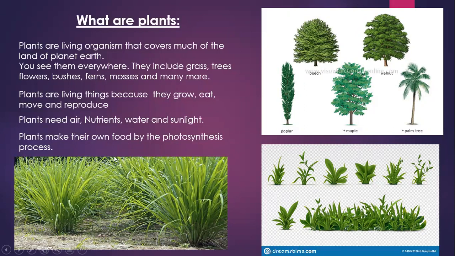If you remember, I told you in unit 2 about the process of photosynthesis, how plants make their food by the use of sunlight, water, and carbon dioxide. Plants are the only living things that make their own food.